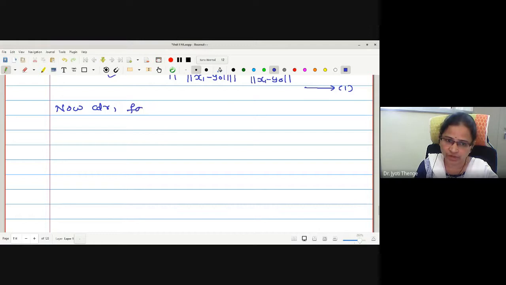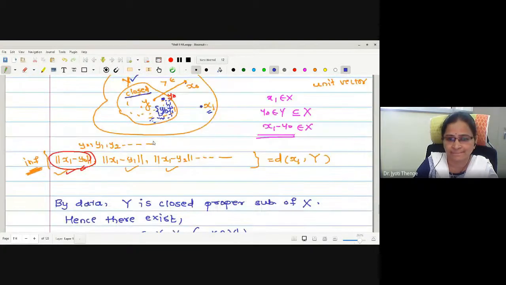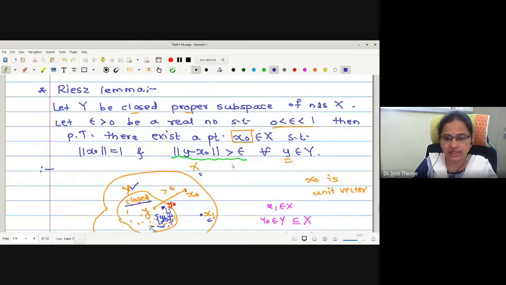For any small y in Y, what should I consider? The distance between y and x naught, and what is our aim to show? This distance is greater than or equal to epsilon. Correct?